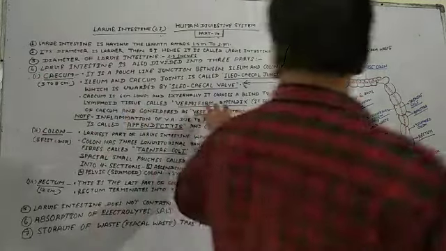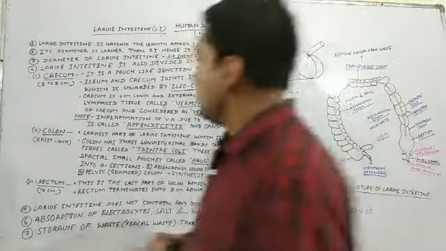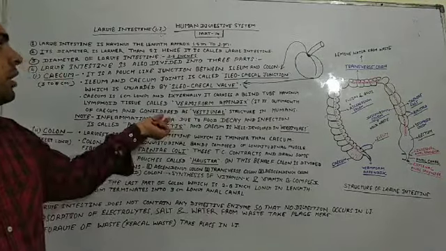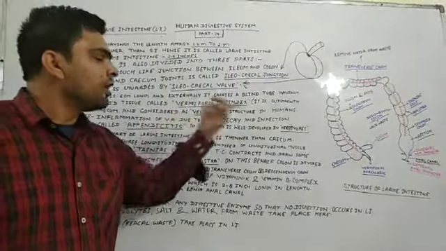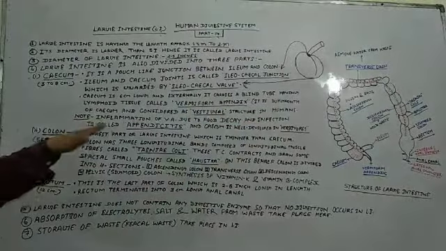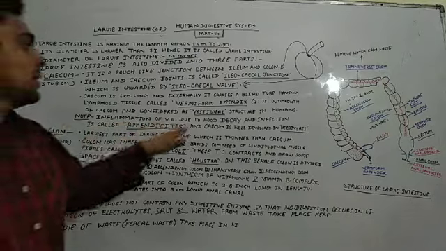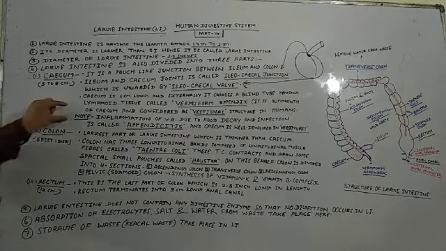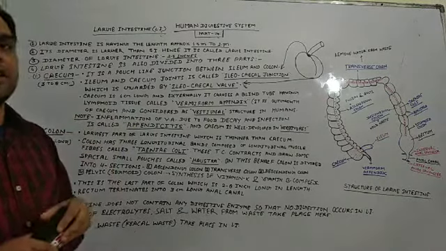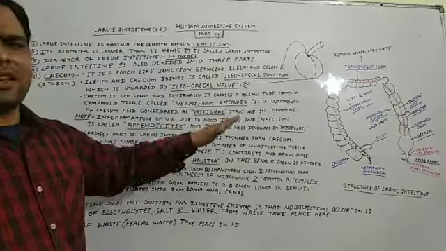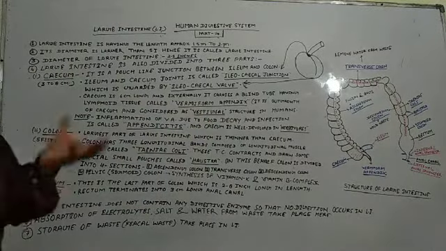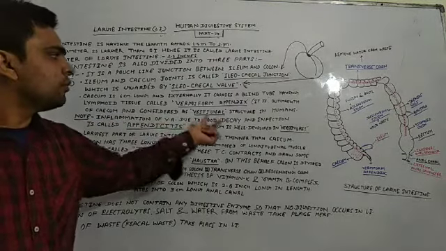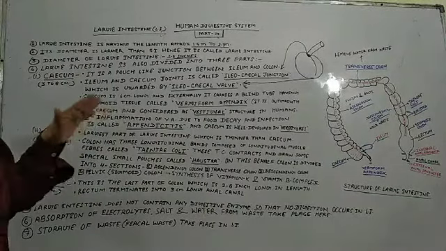So this is a vestigial organ, and students, you must know that inflammation of the vermiform appendix, due to food decay and infections, is called appendicitis.